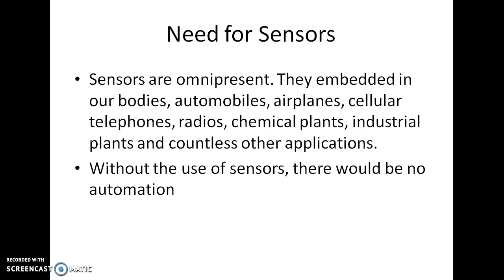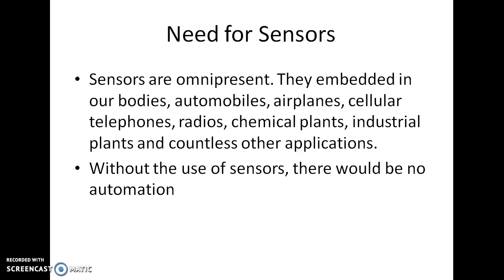Suppose any object is in front of us, then we can see it. That is our visual sensor, our eye. If any sound is produced anywhere, we can hear it. That is our audio sensor, the ear. We can taste, smell and feel anything due to the sensors present in our body.